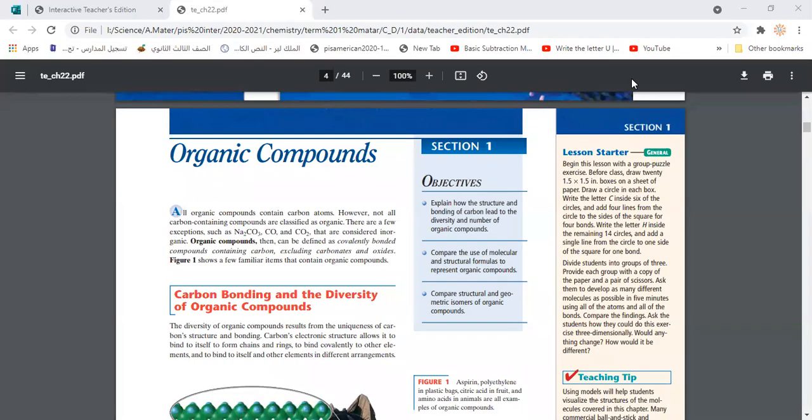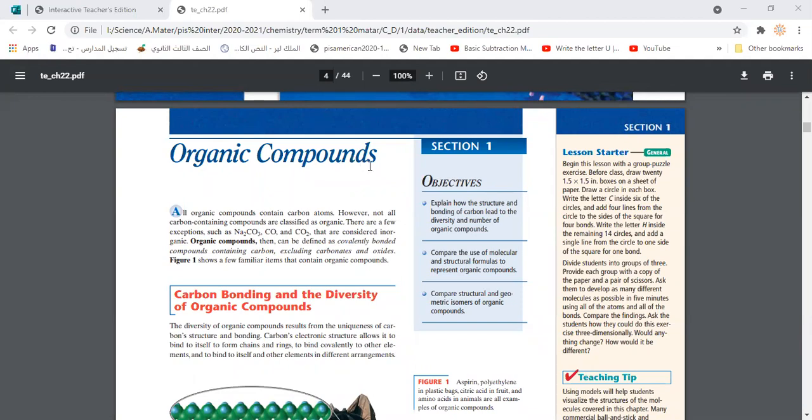Okay, guys, today inshallah we're gonna start in chapter 22, section 1. So we already did sections 1 and 2 of chapter 18. We studied the equilibrium, how the equilibrium could be shifted, and how we could find the K, or the equilibrium constant. So we're just gonna pass to another branch of chemistry, a new topic, which is the organic compounds. So we're gonna study all of chapter 22, and like this we end our material inshallah.